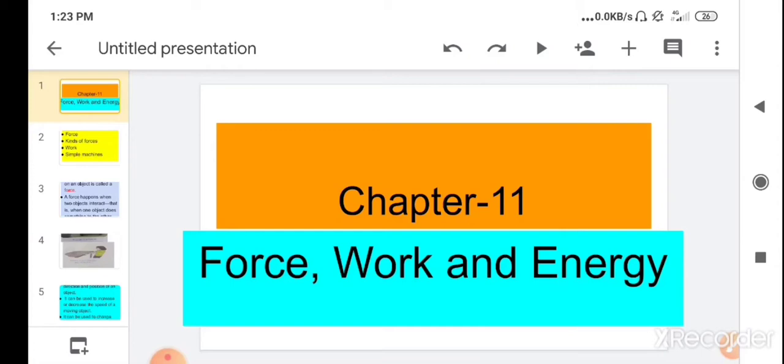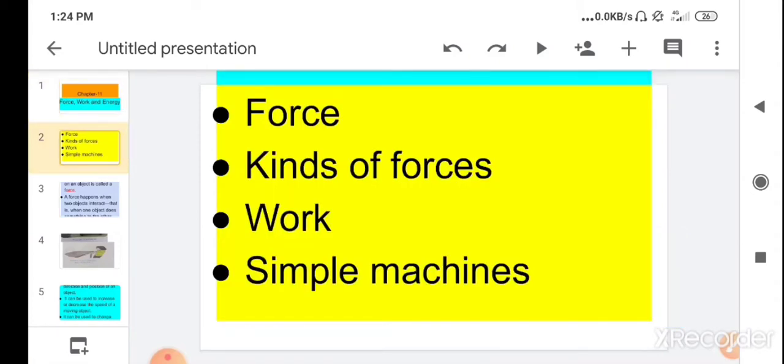Children, today we are going to start a new chapter from the first book, New Science Head, chapter number 11, Force, Work and Energy. In this chapter you will learn about force, what is force, kinds of force, work, and about simple machines. So children, let's start our chapter.